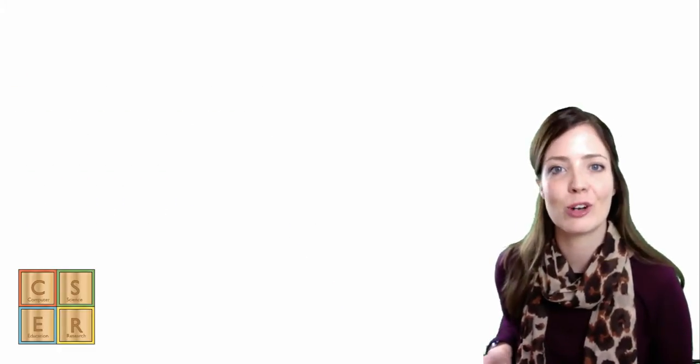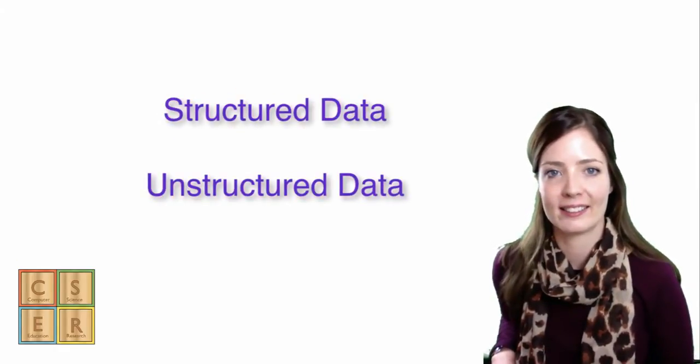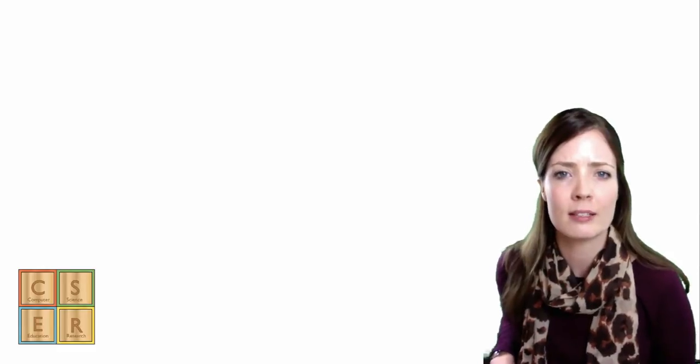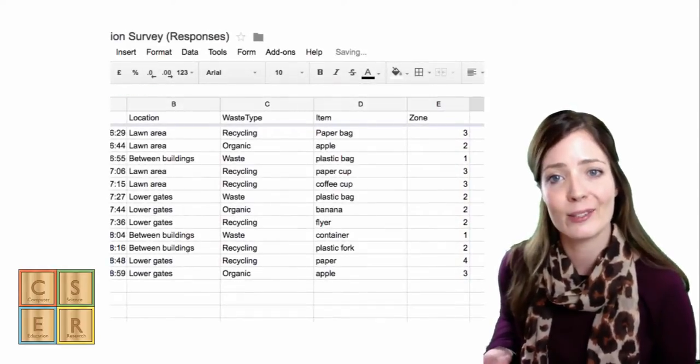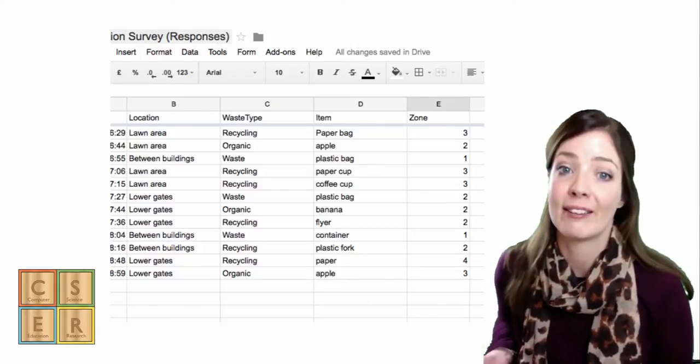In computing, we can refer to quantitative data as structured data and qualitative data as unstructured data. In data and visualization, structured data is easier to manipulate and analyze. And when we think of structured data, it's typically things like data that can fit into a spreadsheet. Let's have a look. In our spreadsheet here, we have variables and we have our data, which includes strings, which is text, and integers, which are our numbers.